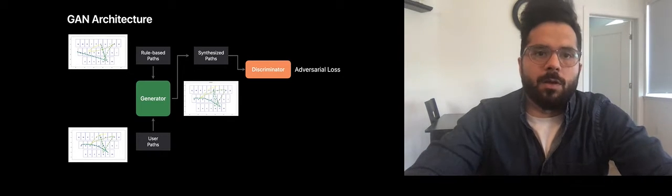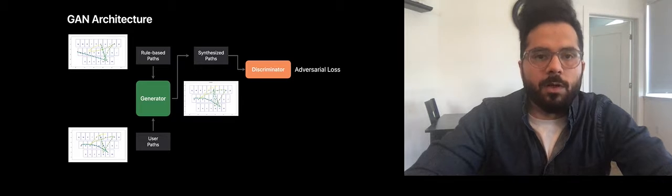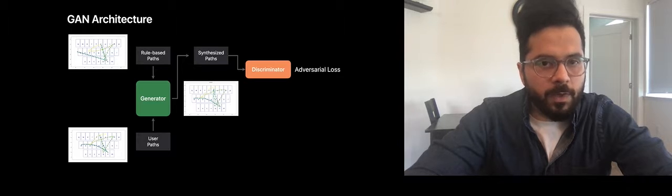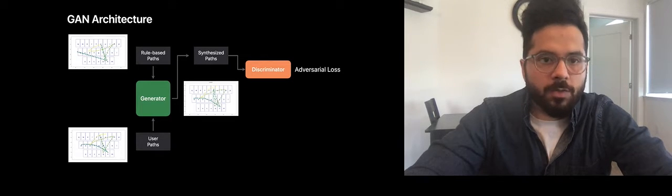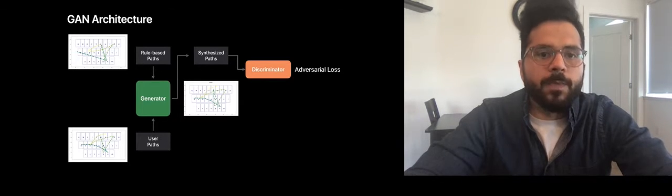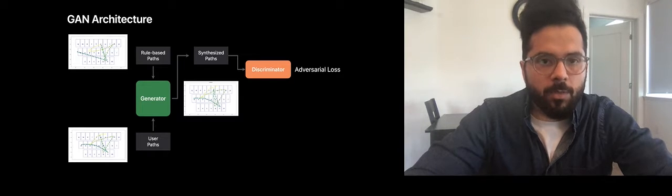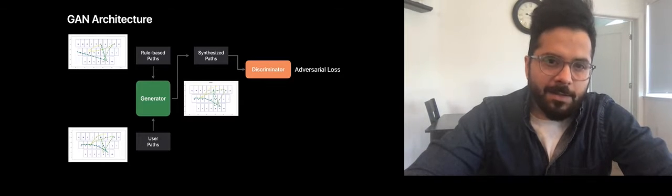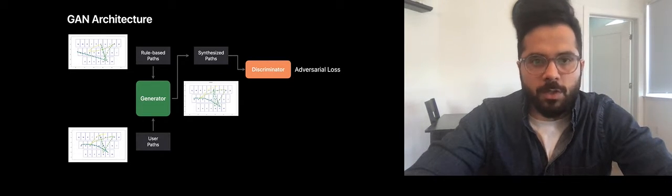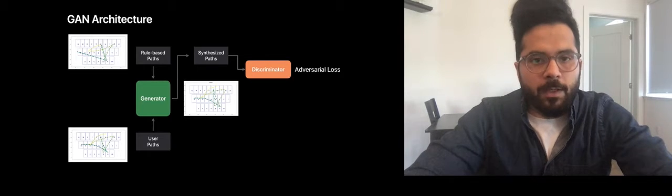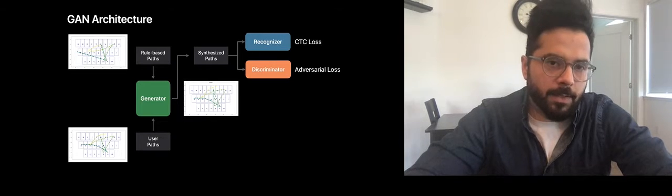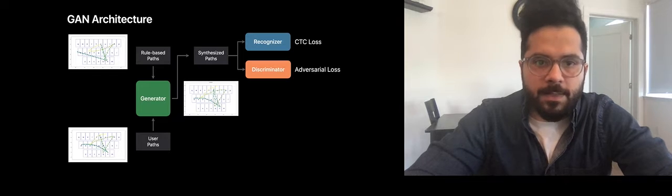Let's take a look at the architecture now. The goal of this GAN architecture is to transform a rule-based synthetic path into a user-like synthetic path. The entire path gets fed into a stack of bidirectional LSTM that allows the generative model to suitably shift each point so as to make the whole path more congruent to the one generated by the user. The discriminator decides whether the path is user generated or not. But just taking a discrete signal from the discriminator does not allow the generator to generate valid words for the language. To accomplish this, we added another head to the objective and used a stacked bidirectional LSTM and CTC-based recognizer